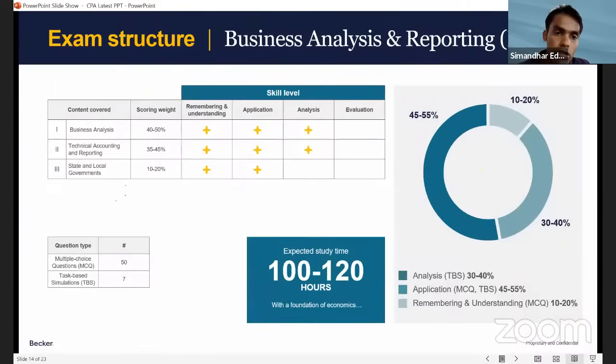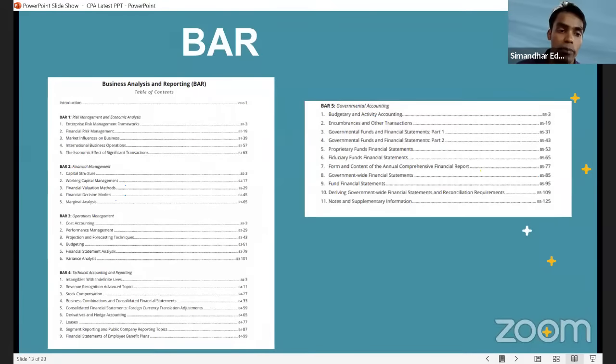Okay. Now see there, BAR, like I said, has a lot of study time, 120 hours, with a foundation of economics. As if that wasn't enough, they have added economics as well. So business analysis, technical accounting, reporting, state and local governments, everything they have put. See there, guys, they have put BEC, economics, ERM, costing, accounting. Basically, whatever is fast and tough across the board, they have picked up and dumped into BAR. So that is how they have put it into BAR actually.